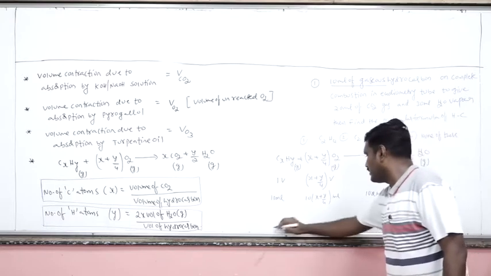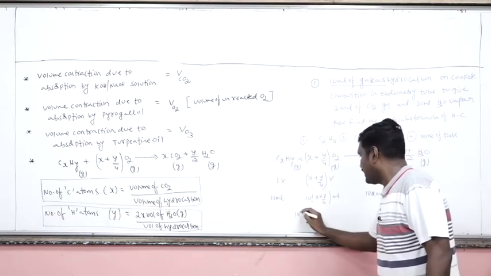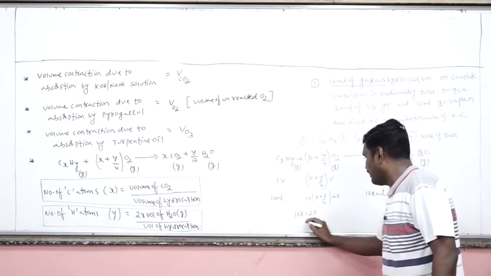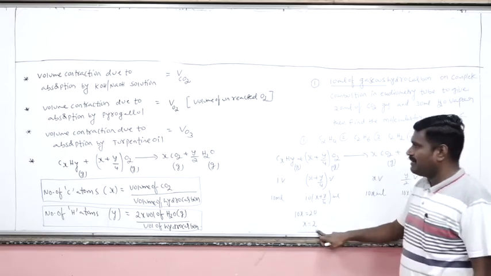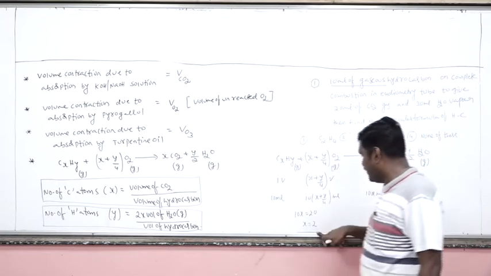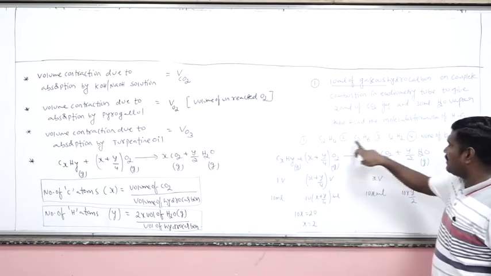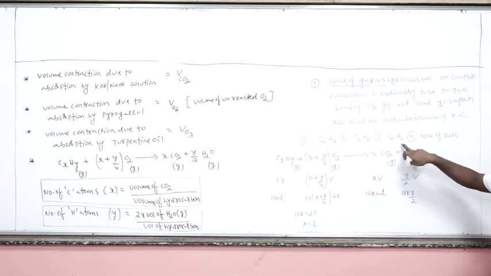So I am writing 10 into X is equal to 20. From here, X value is 2. That is the number of carbon atoms. What is the X here? Number of carbon atoms will be 2. Options: here also 2 carbons, here also 2 carbons, and here also 2 carbons.